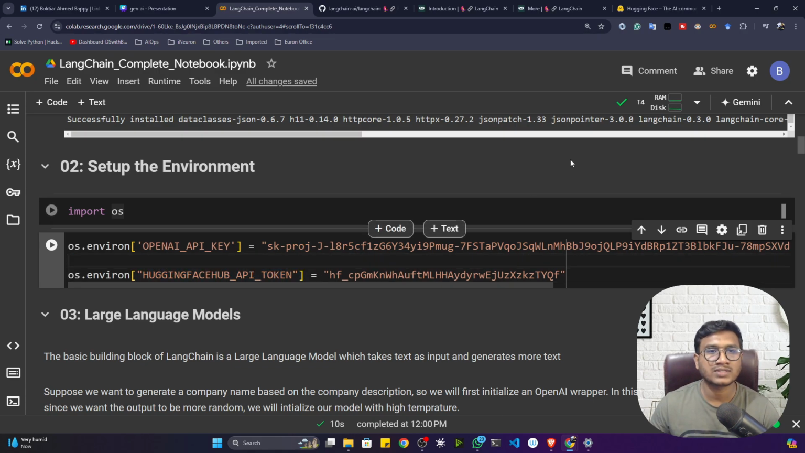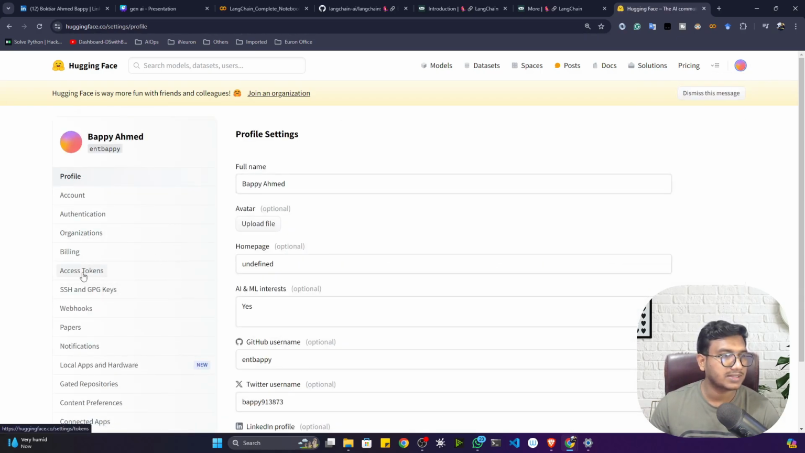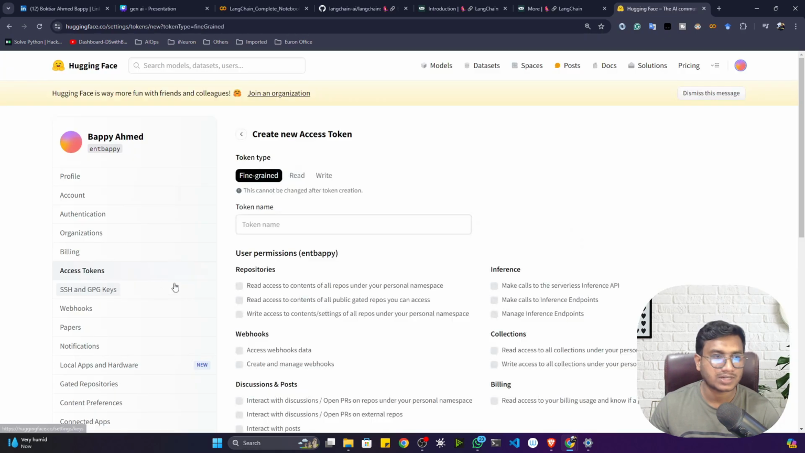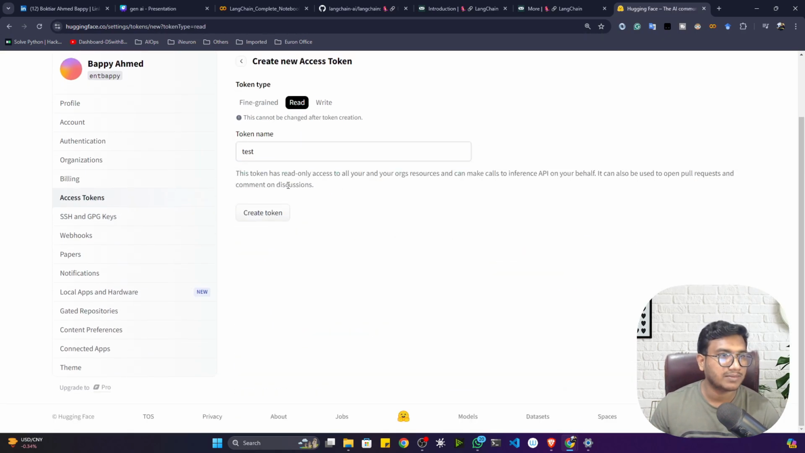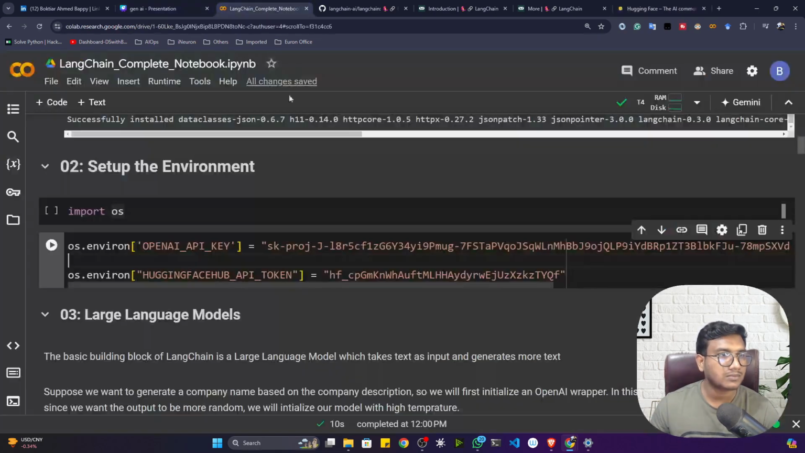And where will you get the Hugging Face API token? Go to the Hugging Face platform, click on the profile, go to the settings. Now on the left hand side you will see access tokens. Now you need to create a token. For me, I already created the token, guys. You can see LangChain. Now if you want to create one, just create a token and give it a name. Let's say I'll give test. After that give the read permission and create the token. Now copy this token and mention it here. Okay, I hope it is clear.